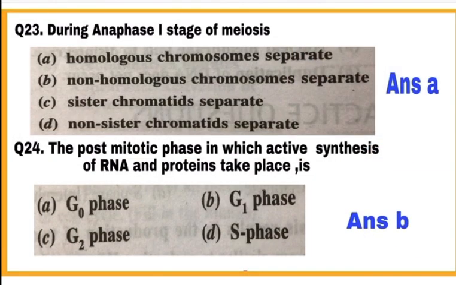Question 23. During Anaphase I stage of meiosis, separation of homologous chromosomes takes place and they move to opposite poles. So, the correct option is A. Question 24. The post-mitotic phase in which active synthesis of RNA and protein takes place is? Just after the mitotic phase, there is G1 phase of interphase of the cell cycle, where RNA and proteins are synthesized. So, here mark B as the correct answer.